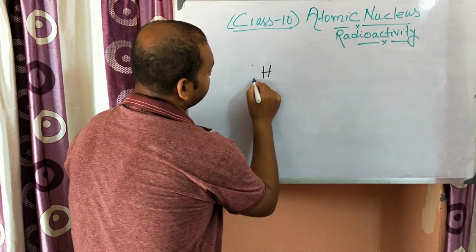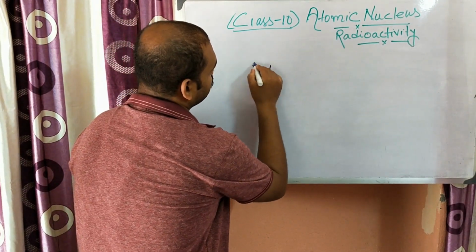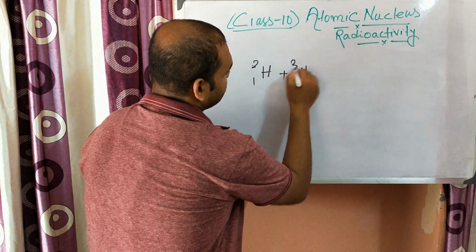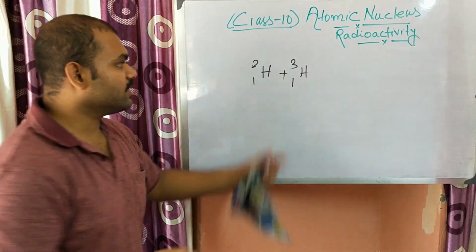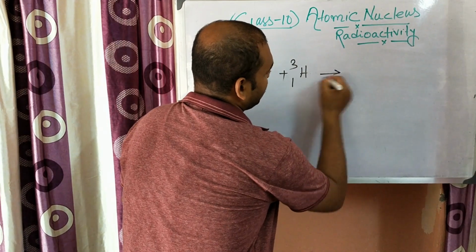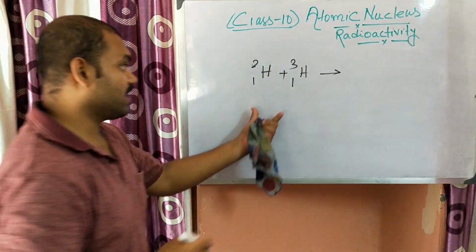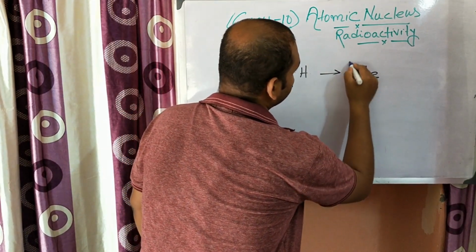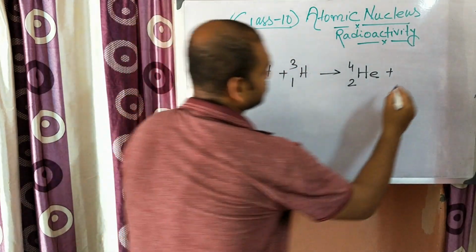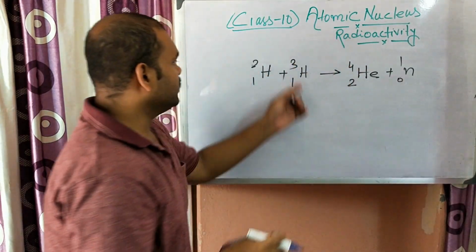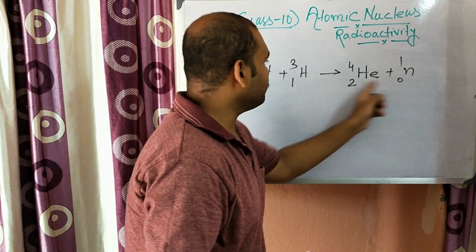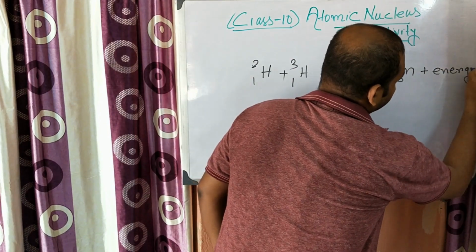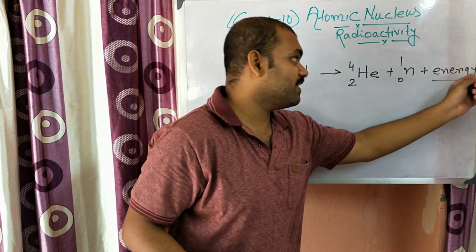Like hydrogen 1 2 and hydrogen 1 3. These are the isotopes of hydrogen. When they collide with each other or react with each other, in case of nuclear reaction, they form a heavier nucleus, helium 2 4, and a neutron. So 3 plus 2 is 5, 4 plus 1 is 5, and a huge amount of energy. This time the energy spelling is correct, energy.